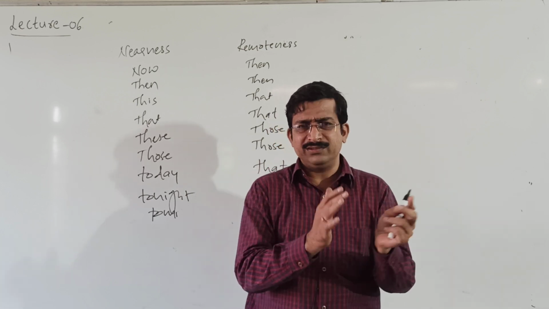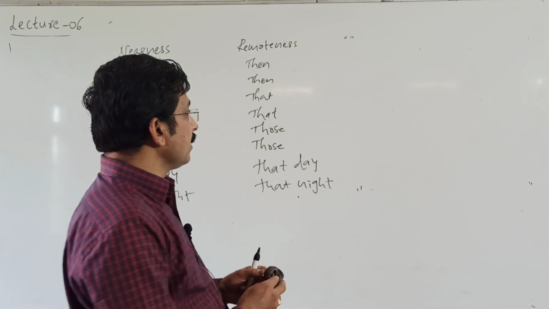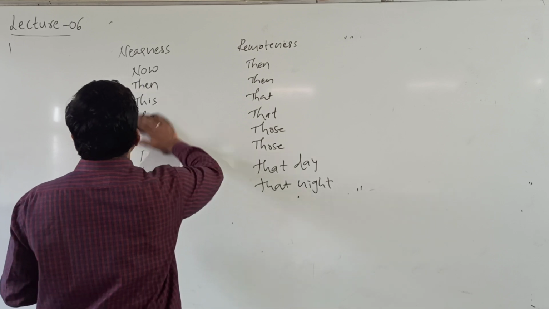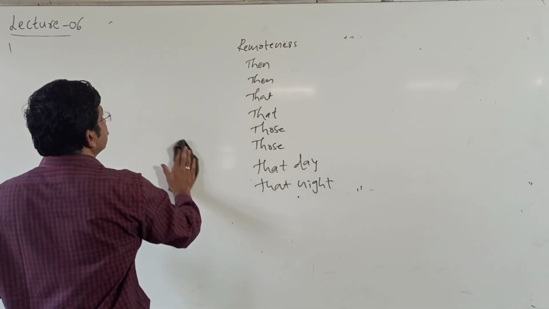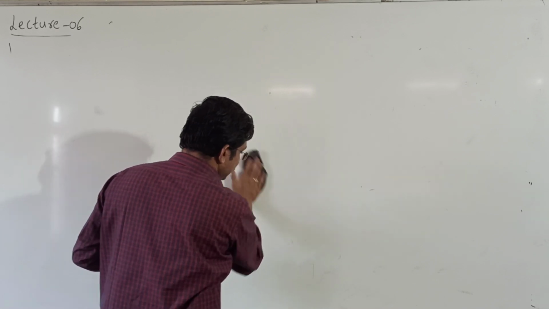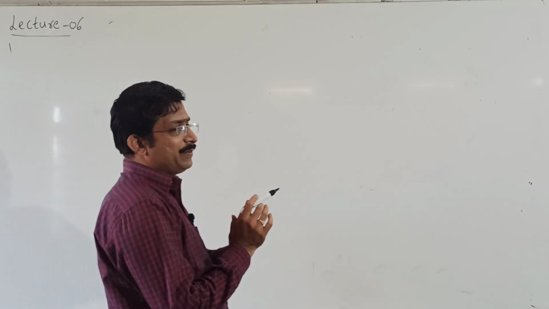It means we have the standard patterns, as I said. So this is about nearness to remoteness. Third rule, nearness to remoteness. Next, the change of tense.